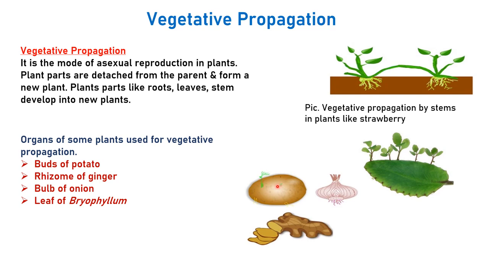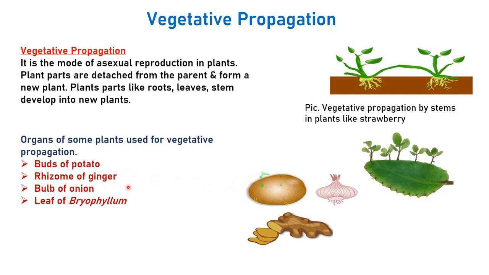There is an eye part of the potato. From that eye part, buds arise, and you can cut that particular part and then sow it in soil. You will see that after some days, the whole plant has developed.